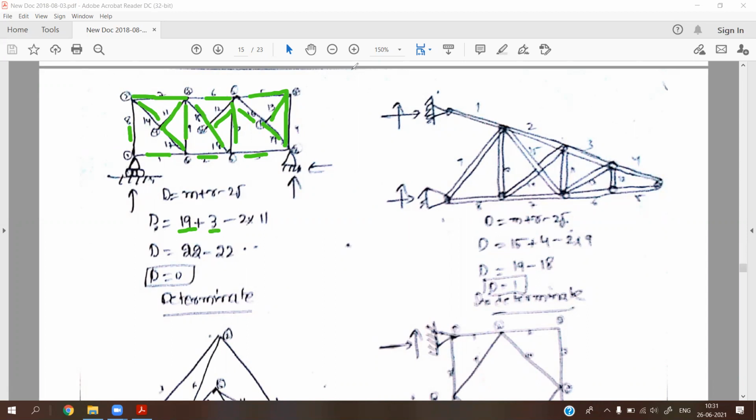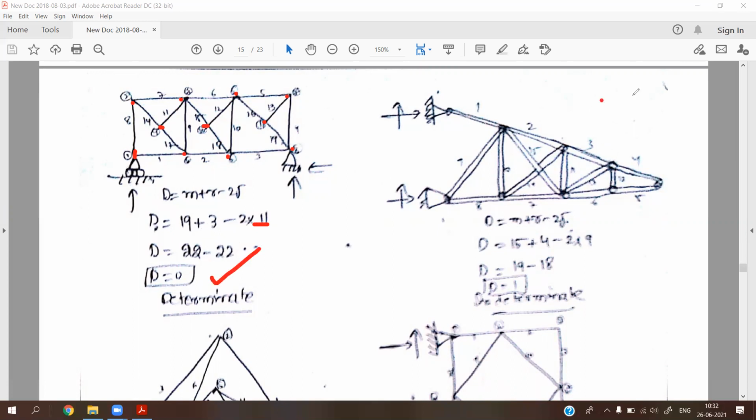How many joints are present in the structure? We have to consider the number of joints. For example, this is one joint: 1, 2, 3, 4, 5, 6, 7, 8, 9, 10, 11. So in total we have 11 joints. Therefore 19 plus 3 is 22, and 2 elevens are 22. So 22 minus 22 is zero. Therefore this type of structure is a determinate structure.